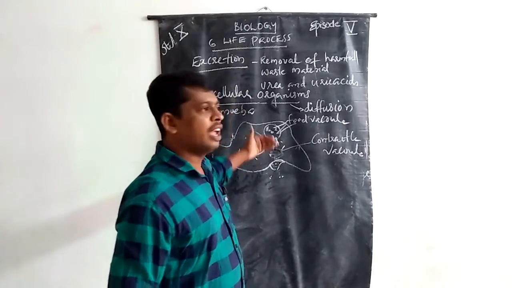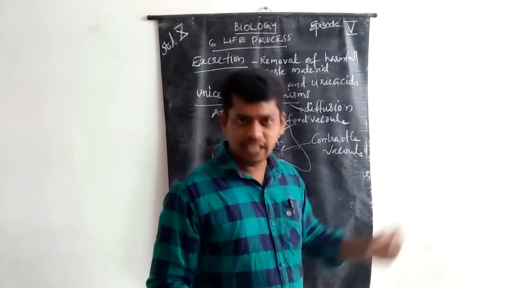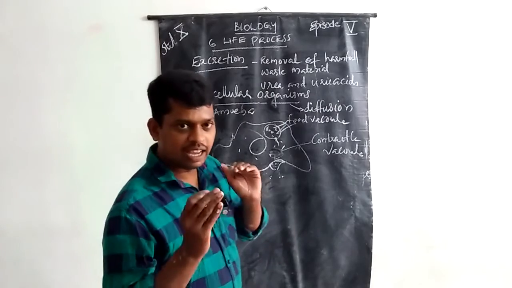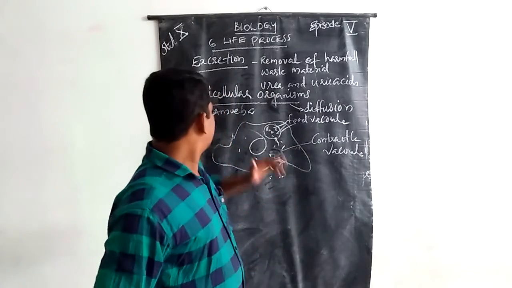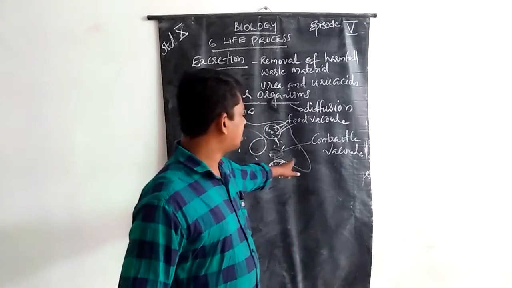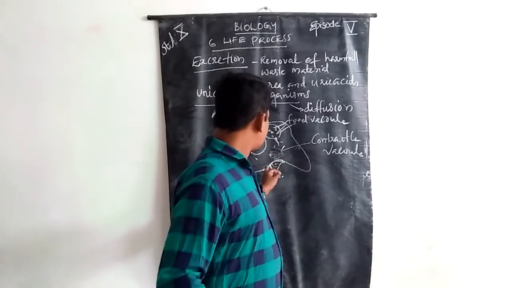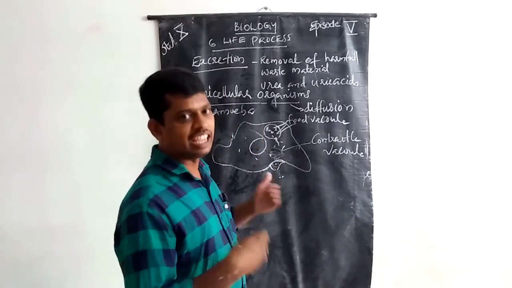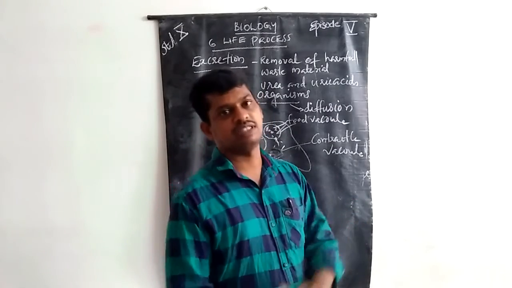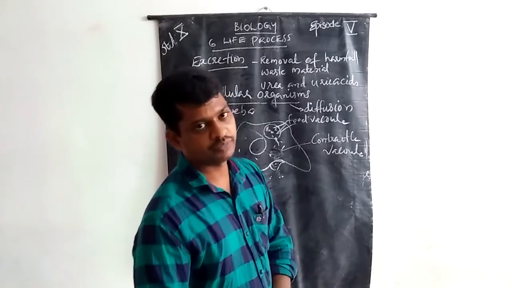This is the amoeboid excretory process. In unicellular organisms like amoeba, the excretory part is the contractile vacuole. The waste materials are dispersed with the help of the contractile vacuole.